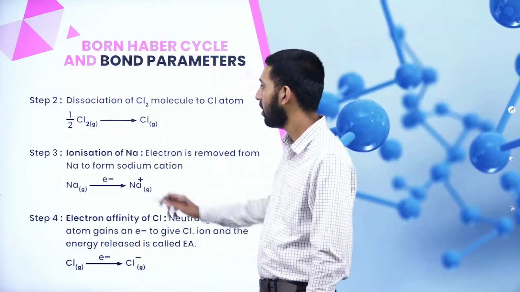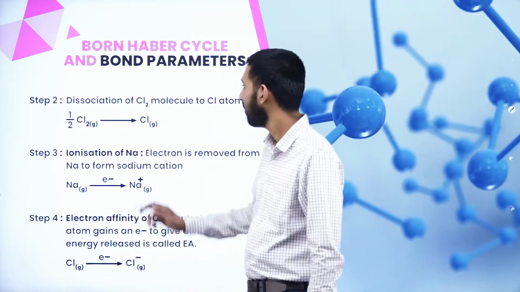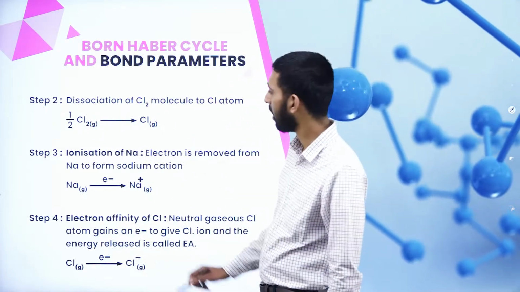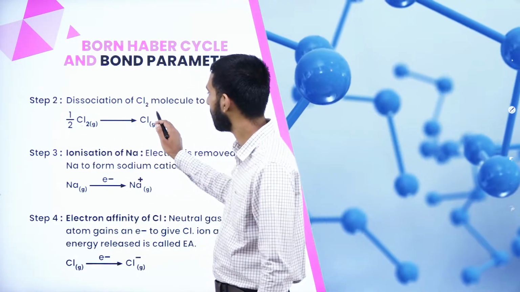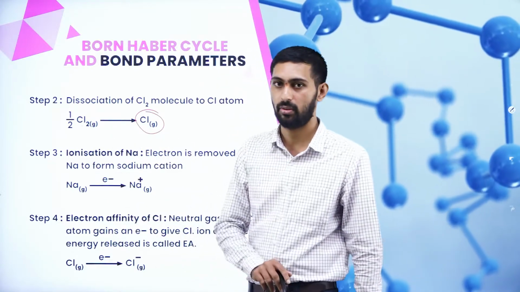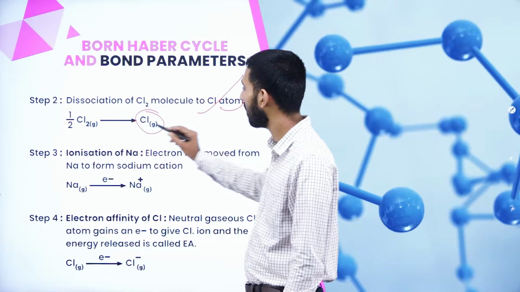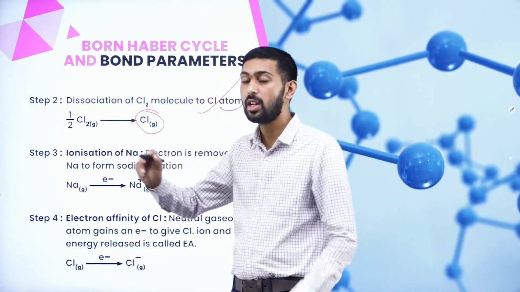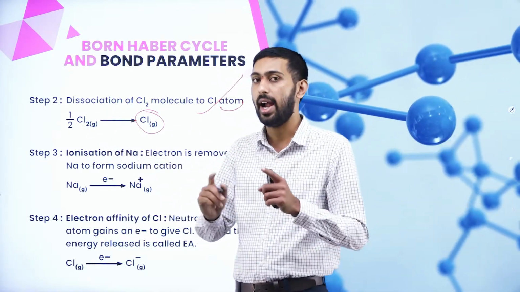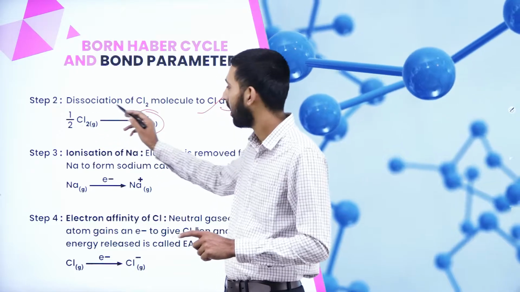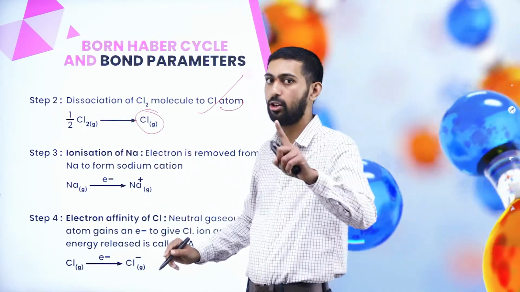Next, dissociation of the chlorine molecule. We have taken half a mole of chlorine molecule, and it is converted into chlorine atom. Dissociation of chlorine molecule to chlorine atom. Here molecule means a combination of 2 atoms, and it has been converted into only 1 chlorine atom.